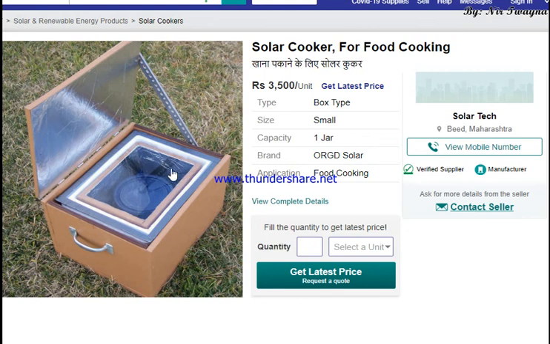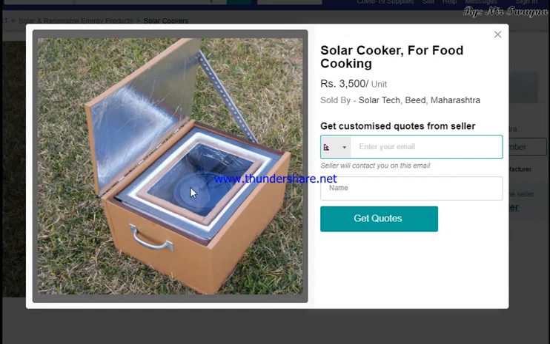Inside this cooker is kept black paper or black colored substances which absorb light rays and emit heat rays. And that heat ray gets trapped inside the glass. Glass does not allow the heat ray to escape outside.